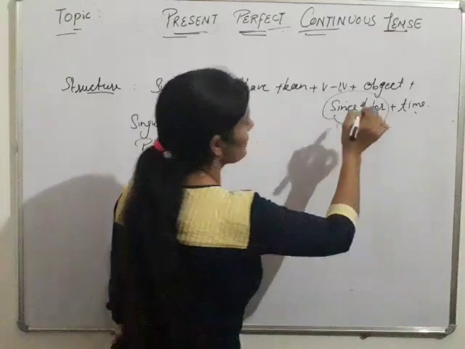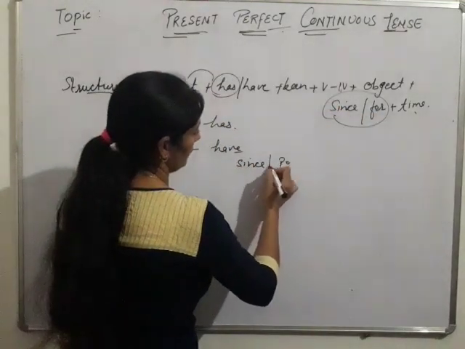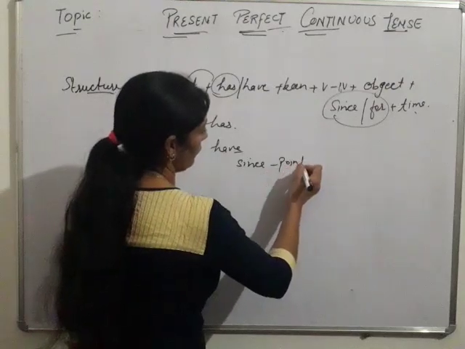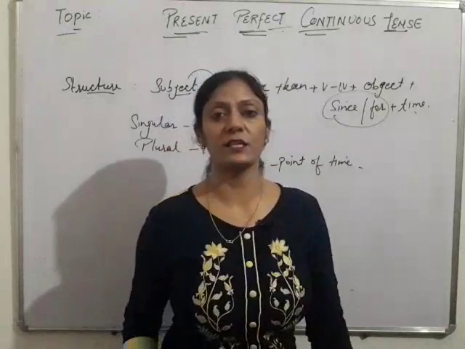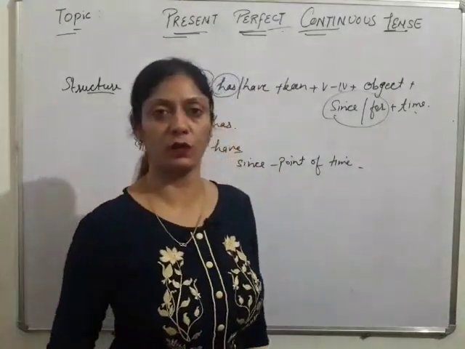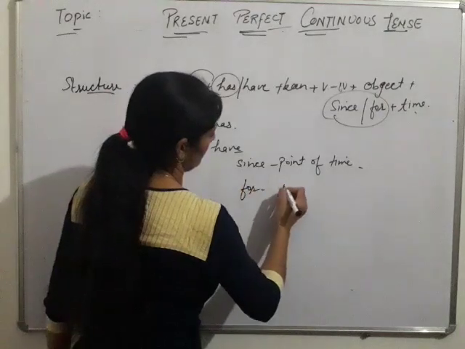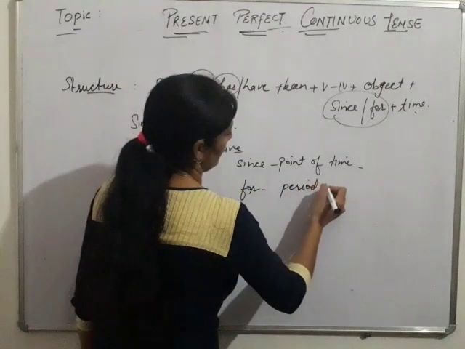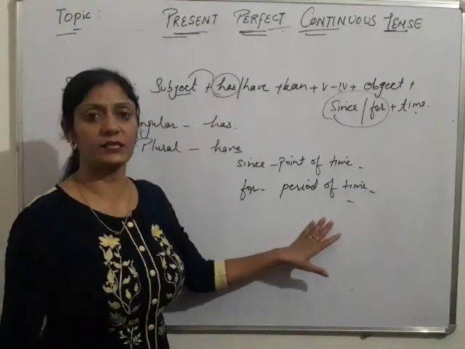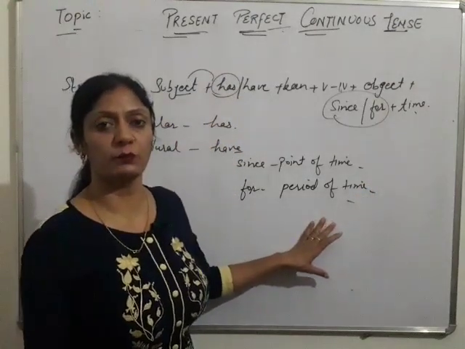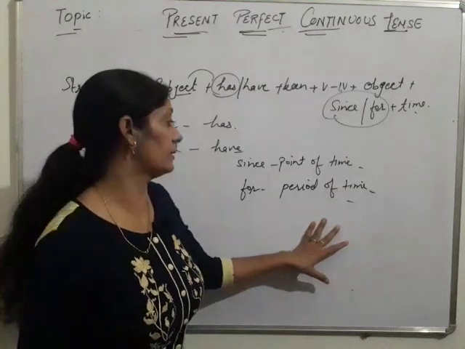Students, also remember this. Since is used with a point of time. Point of time, I mean since morning, since evening, since 4 o'clock, since 5 o'clock, like this, when the exact time is there. And for is used for a period of time. Period means the duration is here: for 2 minutes, for 5 minutes, for 1 year, for 1 week, for 1 month, like this.